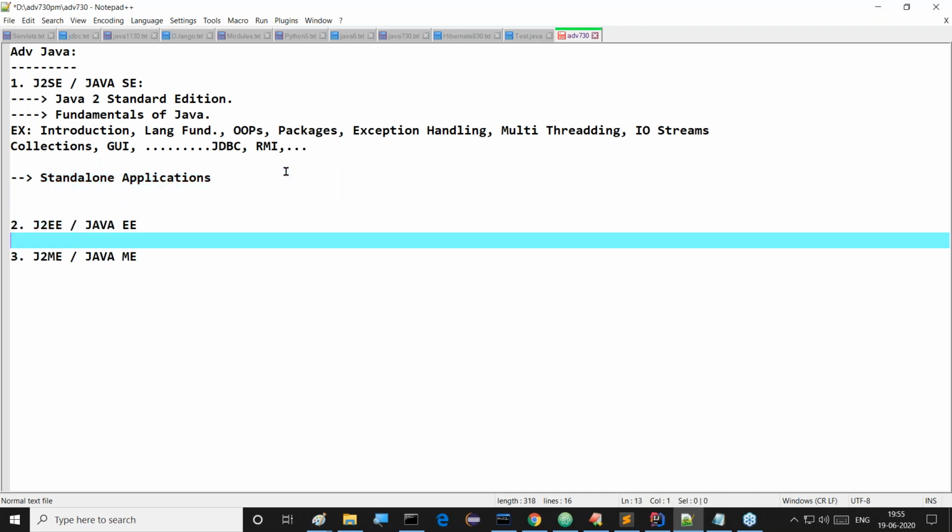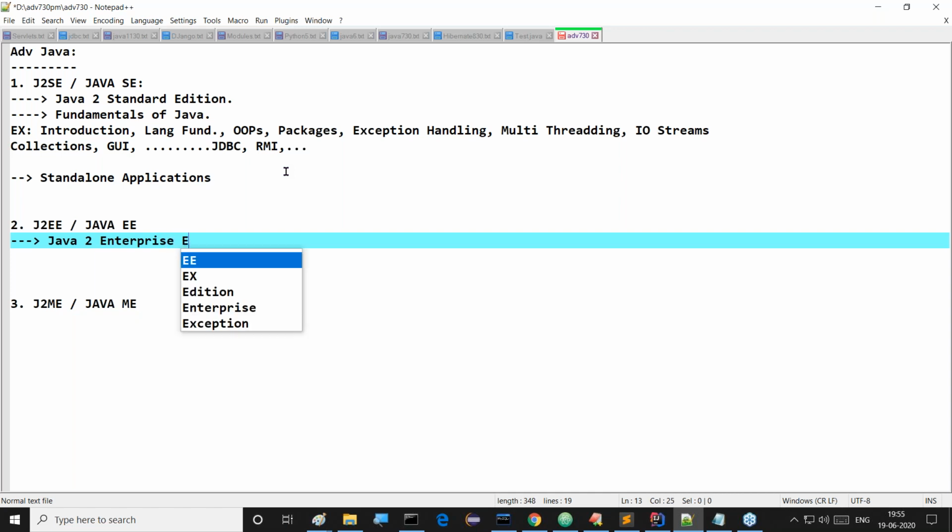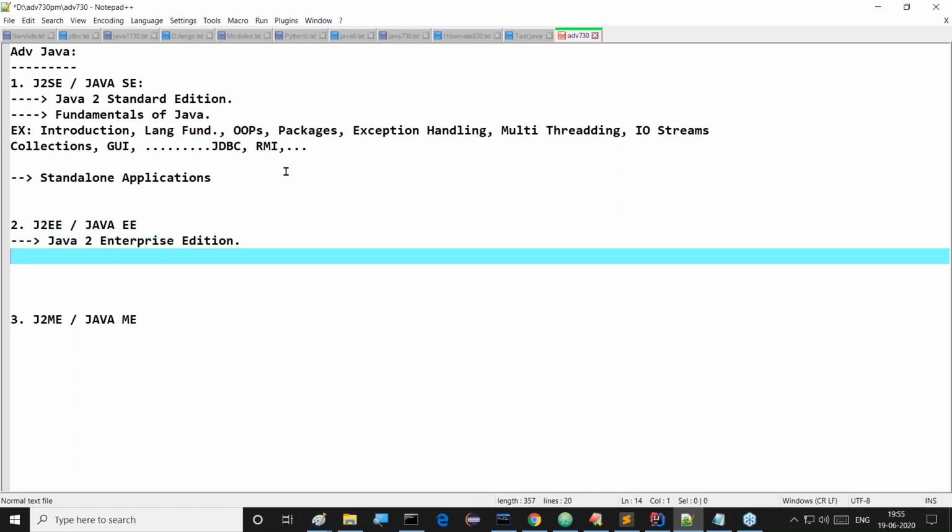But now, if you observe this J2EE part, what is this J2EE actually? As I'm asking you clearly, what is J2EE? Java 2 Enterprise Edition. That's it, I'm giving clarity to you. That's the meaning of J2EE, or Java Enterprise Edition.